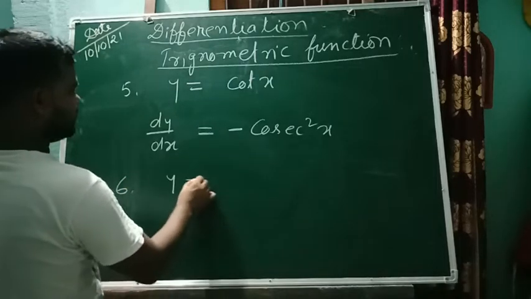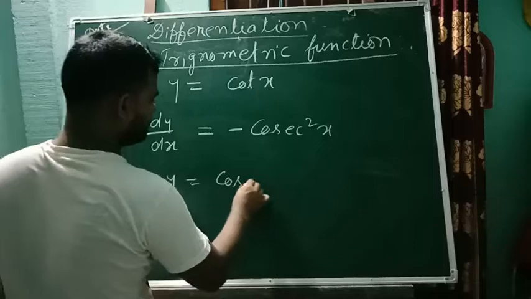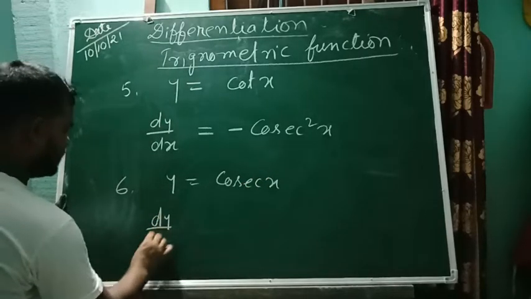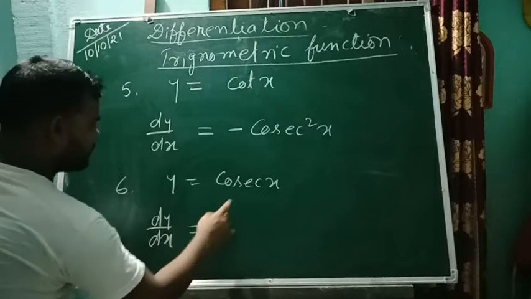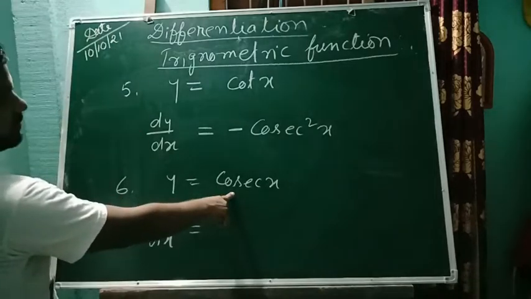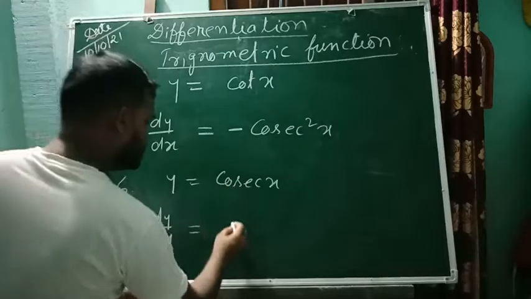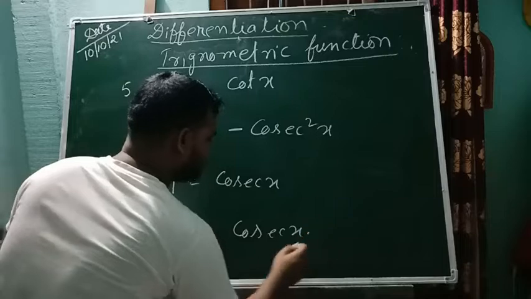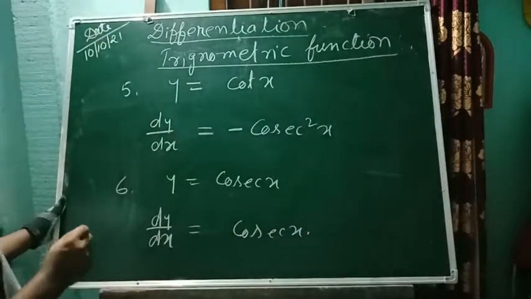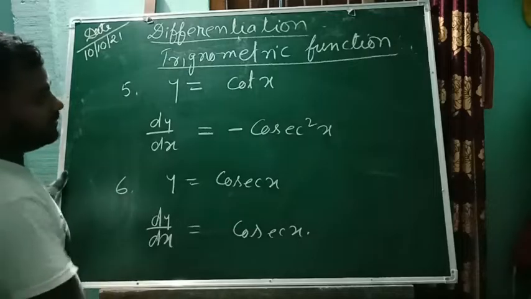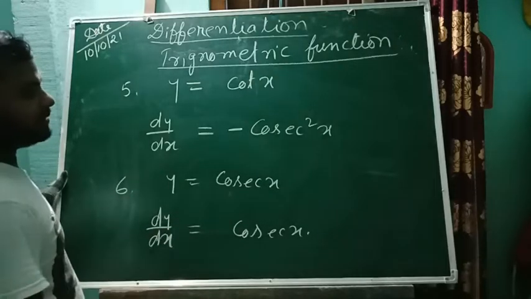And if y is equal to cosec x, then dy by dx, the derivative of cosec x, what will it be? Again two functions will come. First one as it is, cosec x, into, since in sec x tan had come, here in cosec x, the opposite of tan, it will be cot.